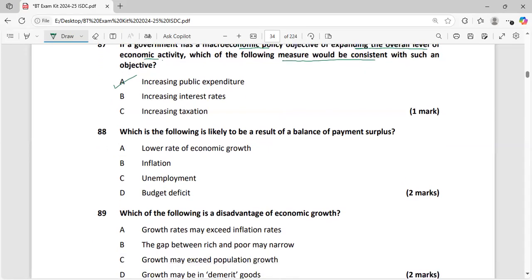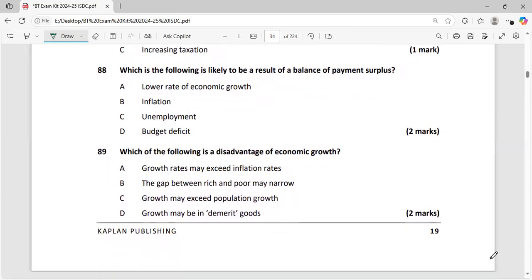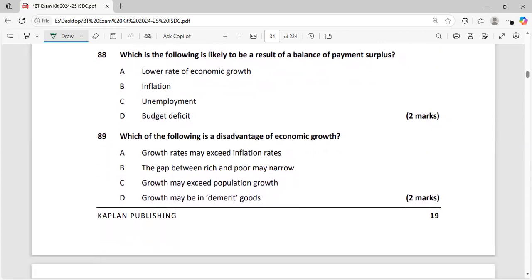Which of the following is likely to be a result of balance of payment surplus? Balance of payment means we are trying to maintain a balance between receipts from the exports and payments for imports. If it is surplus, surplus means what?